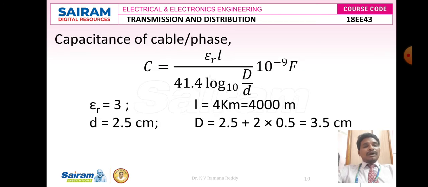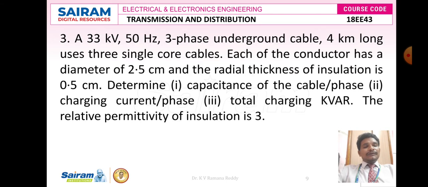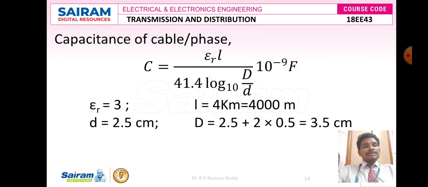According to the given problem, we have to calculate the capacitance of the cable per phase. The formula is C is equal to epsilon r into L divided by 41.4 into log base 10 of capital D divided by small d, into 10 to the power of minus 9 farads. In the given problem, the relative permittivity epsilon r is 3, the core diameter is 2.5 centimeters, the length of the underground cable is 4 kilometers, that means 4000 meters, and the thickness of the insulating material is 0.5.